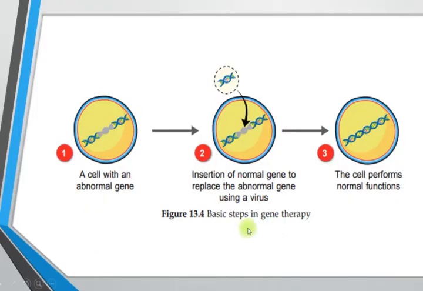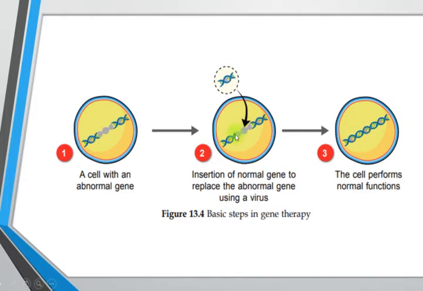These are the basic steps in gene therapy. First, a cell with an abnormal gene. This cell contains a gene that is abnormal. Number two, an insertion of a normal gene to replace the abnormal gene using a virus.